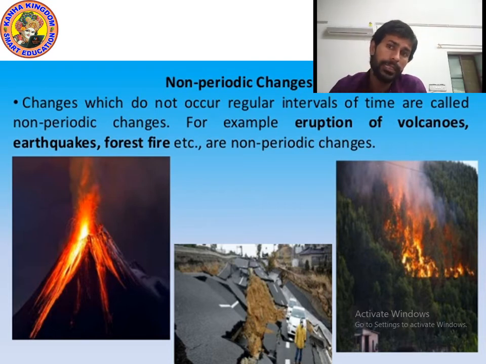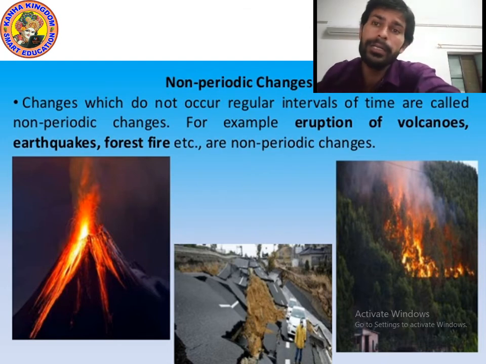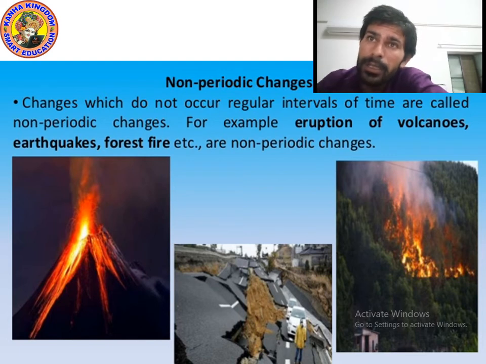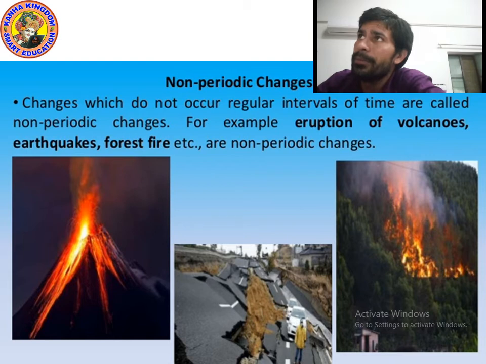Tsunami does not come regularly. Flood does not come regularly. So these are also non-periodic changes. Kids, remember these are also non-periodic changes.